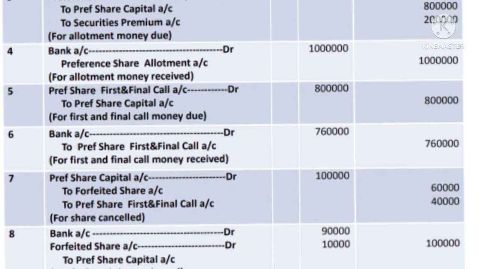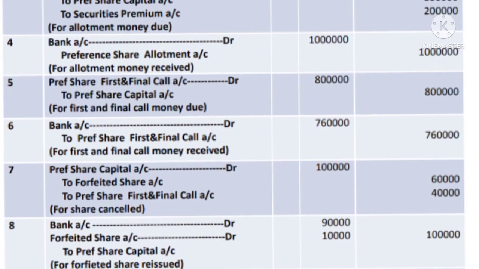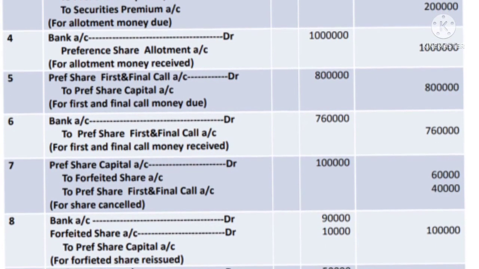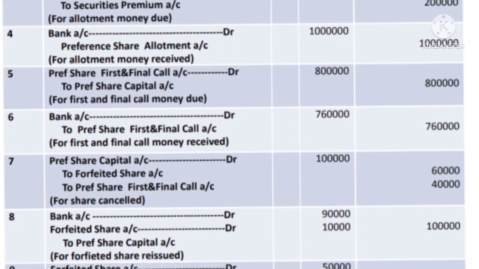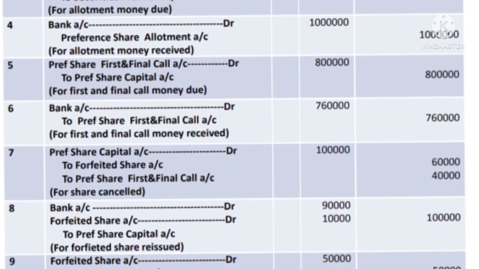And the same shares are reissued at rupees 90 each. So the journal entry is bank account debit 1,000 into 90 is equal to 90,000 rupees. There is a discount of rupees 10,000, so that should be adjusted from the forfeited share account. So forfeited share account debit rupees 10,000 to preference share capital account 1 lakh.